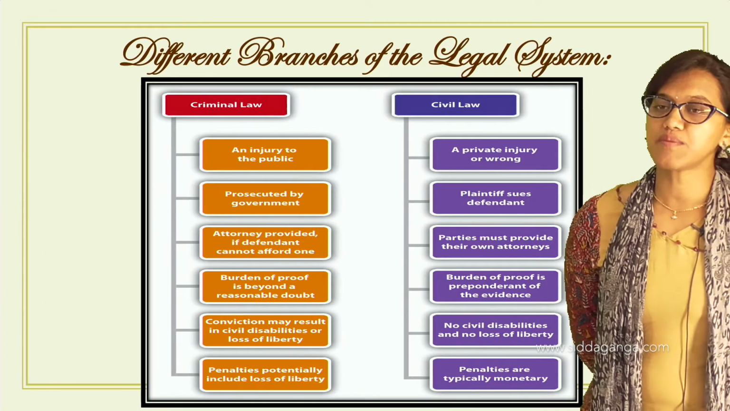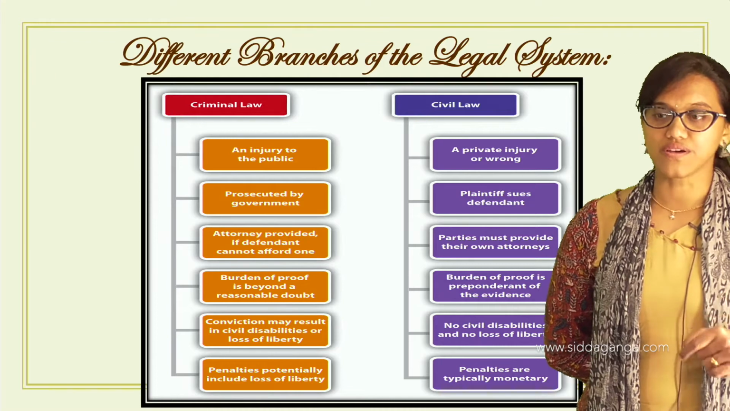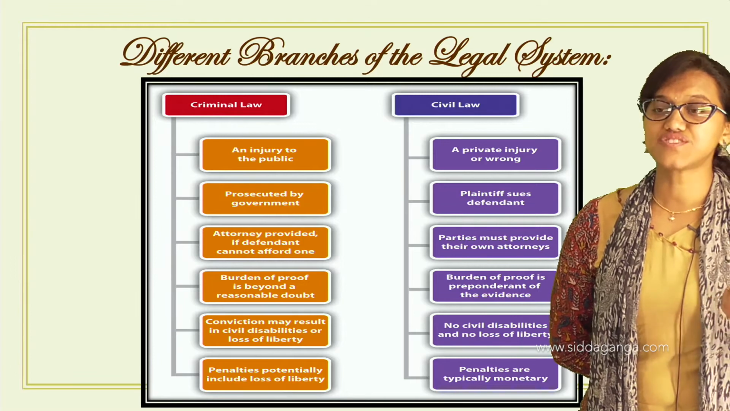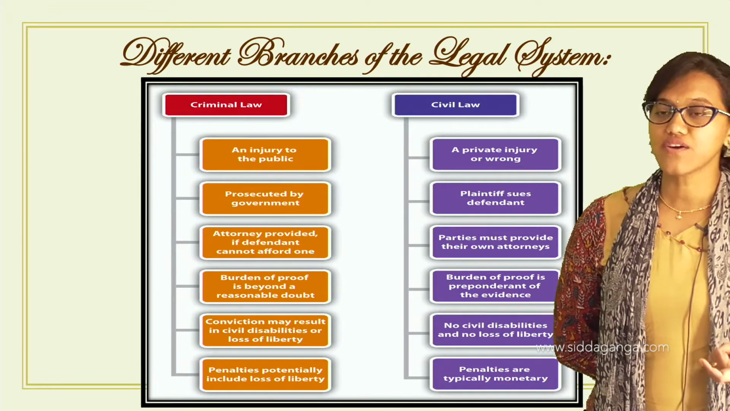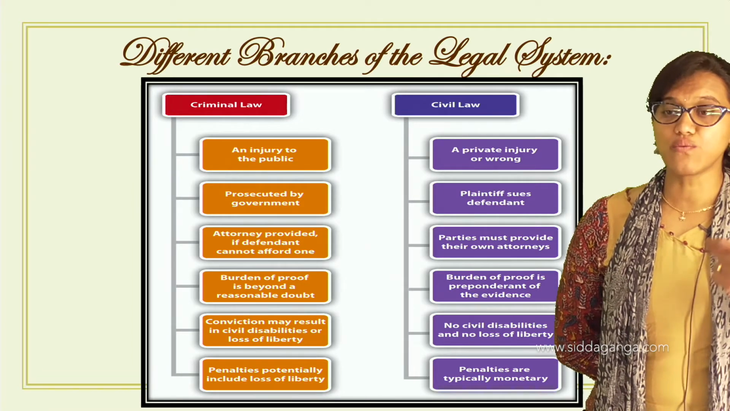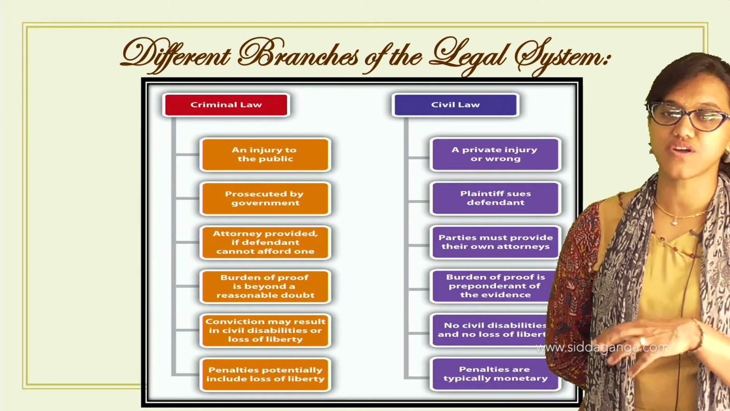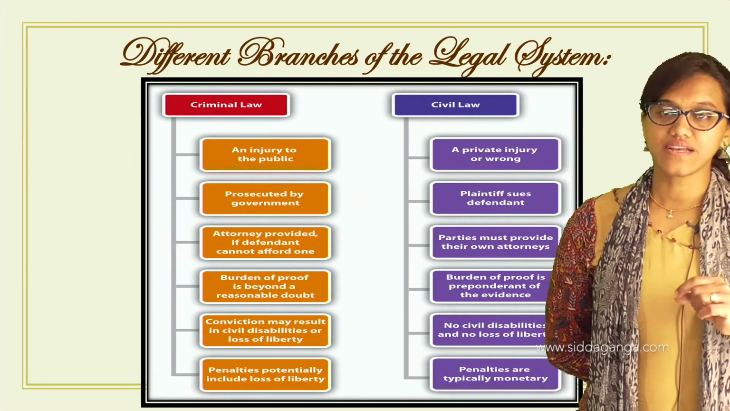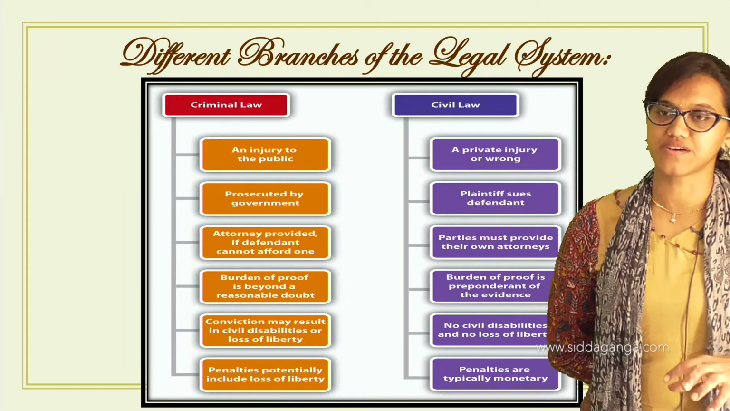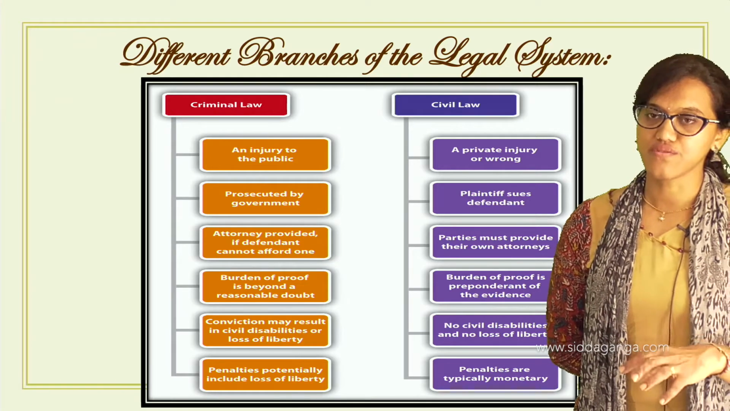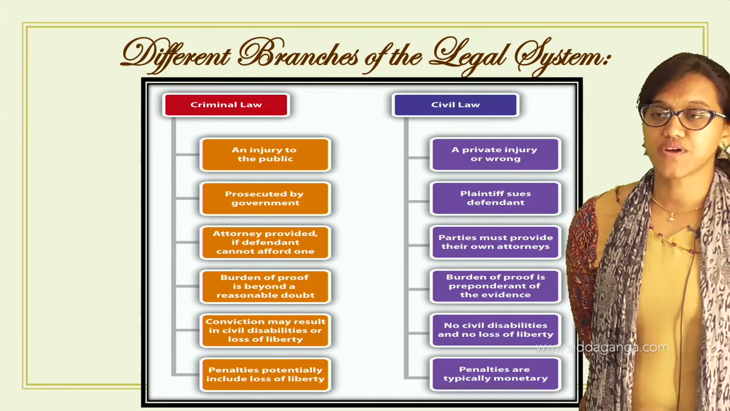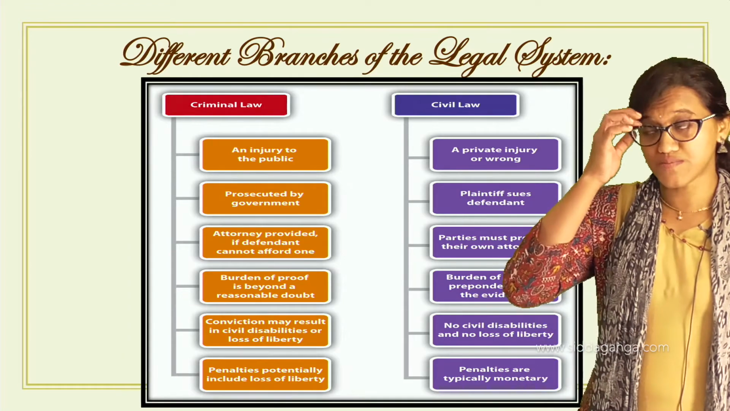And civil law concerns a particular person. Yesterday's example, when the broker did some fraud against you people in relation to the selling of property, it means that it is a private injury. Only one person has faced this particular problem, and it is not against the public here. So an injury to the public is considered to be criminal law. It is always taken as a crime. And a private injury or wrong will be considered under civil law. When it comes to criminal law, it is prosecuted by the government. We call them public prosecutors.